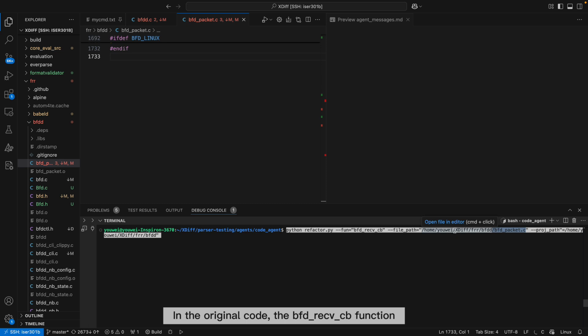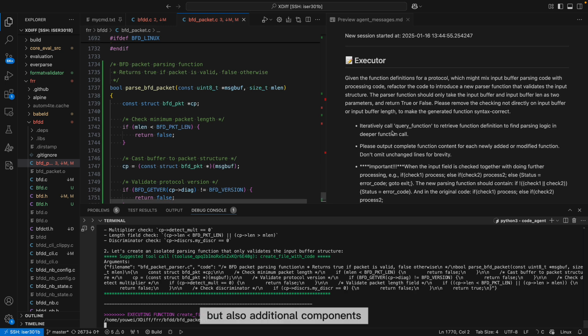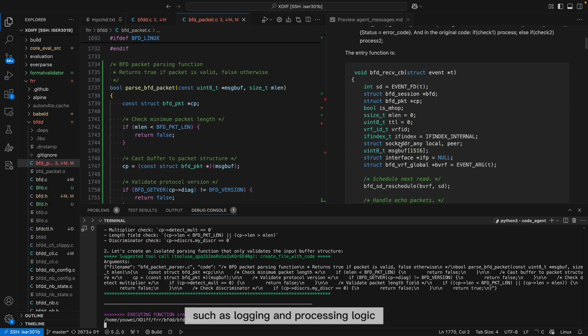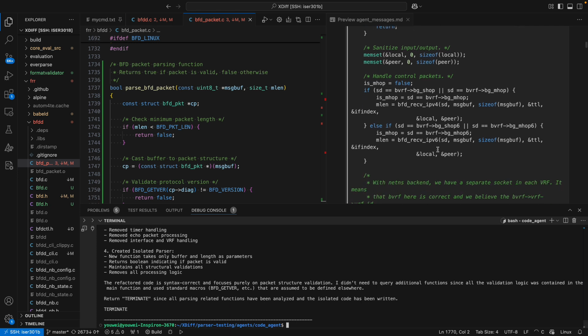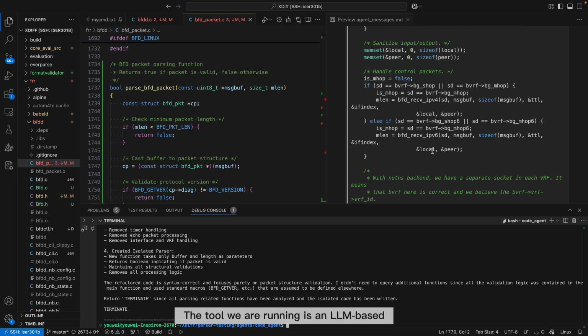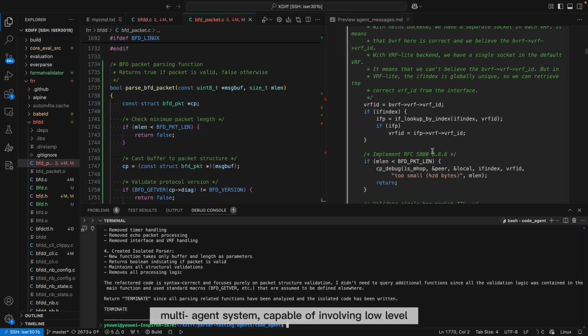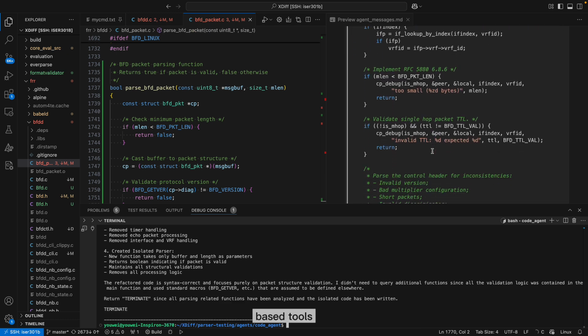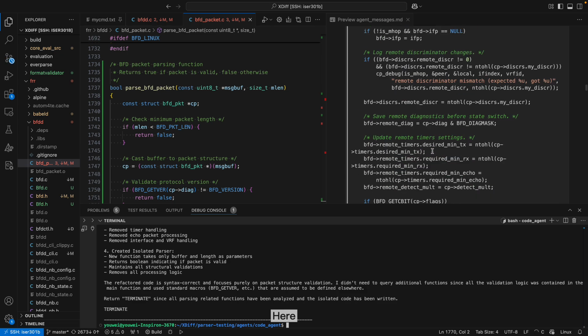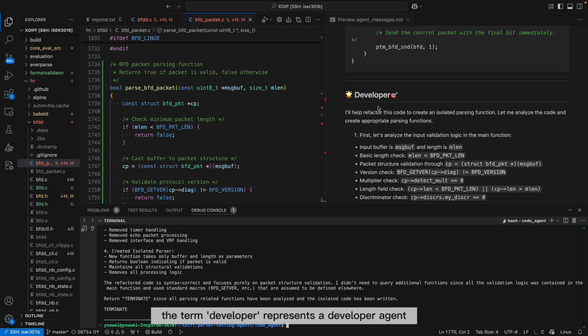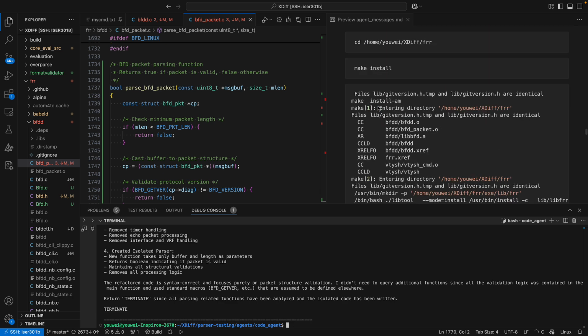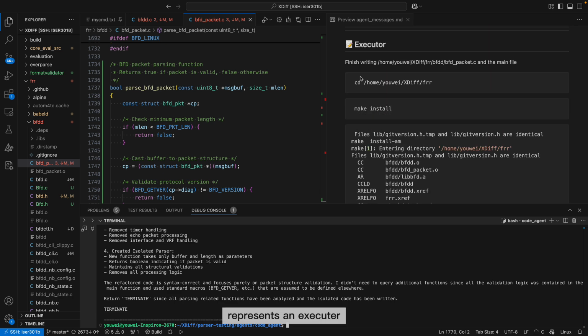In the original code, the bfd_receive_cb function includes not only the parsing logic, but also additional components such as logging and processing logic. The tool we are running is an LLM-based multi-agent system capable of invoking low-level compiler-based tools. Here, the term developer represents a developer agent responsible for writing code and suggesting tool use, while the term executor represents an executor agent which actually executes these tools.